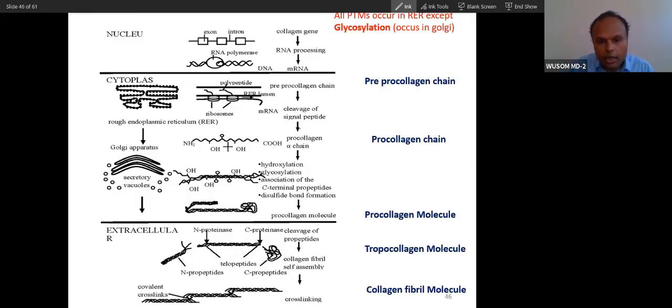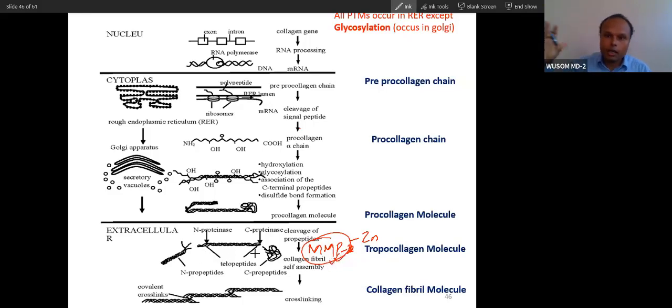This hydroxylation is done by a different enzyme. We will talk about that enzyme. This glycosylation is done by an enzyme that is present in Golgi. We will not talk more about glycosylation. We will only talk mainly about this hydroxylation process, and then this cleavage. I have already told you, cleavage is carried out by matrix metalloproteases. I am not going into detail about them. Just understand, this is a zinc-containing enzyme that will cleave to cut the carboxy and N-terminal. Just remember that.